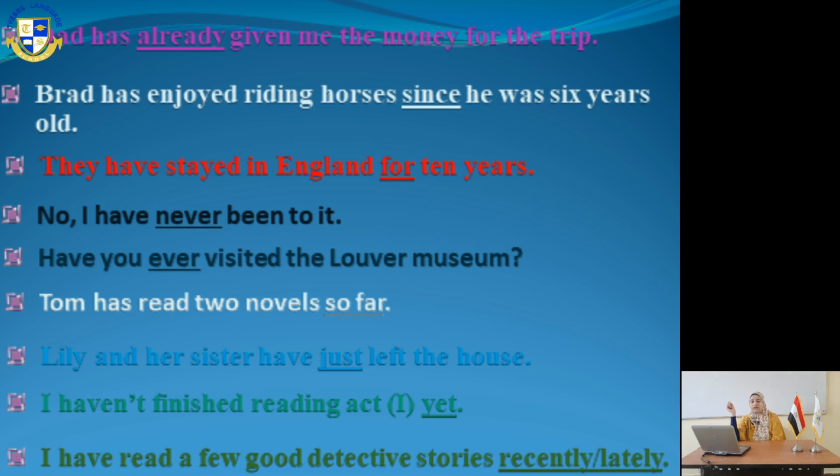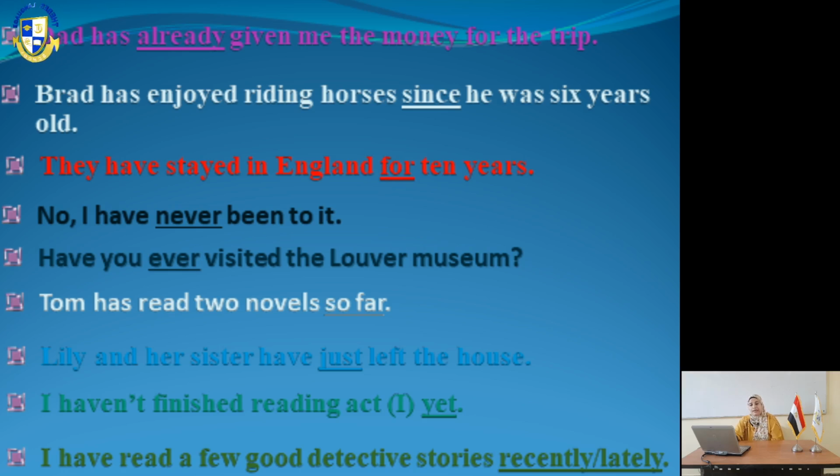Then 3, they have stayed in England for 10 years. Again, we have here for followed by years, months, weeks. Then, I have never been to it. Again, never means not. Then, have you ever visited the Louvre Museum? We have here ever in the question. Then, Tom has read 2 novels so far, as we mentioned before. So far is usually put at the end of the sentence.